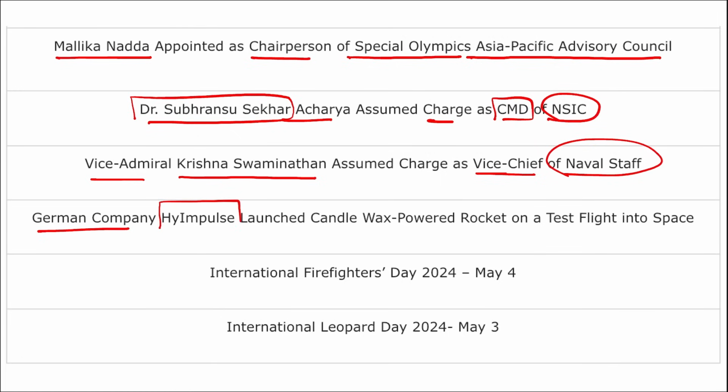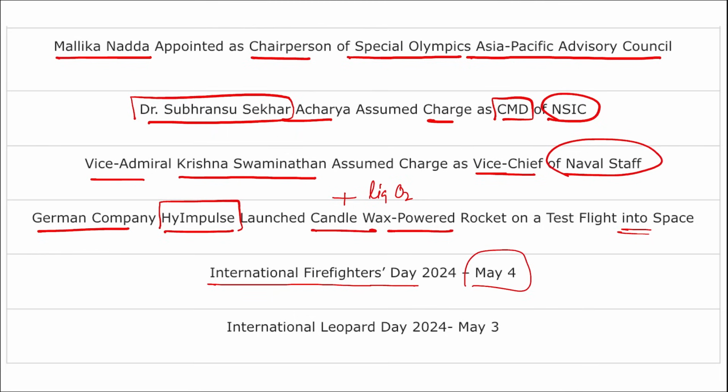German company High Impulse has launched a rocket that will be powered using candle wax, that is paraffin wax, and liquid oxygen, right? And this was a test, also a commercial satellite launch, correct, that took place into space. Then International Firefighters Day is observed on 4th of May and International Labour Day on 3rd of May. So friends, these are your important current affairs for the day. Now let's move to some revision part that will be beneficial for your learning.